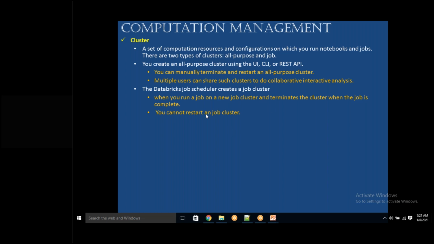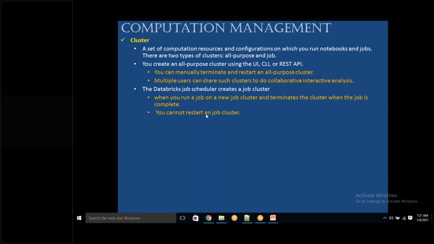But if you select job cluster, every 15 minutes it is going to create a new cluster, and creating a new cluster will take 5 minutes. In 15 minutes, 5 minutes will be wasted for creating the cluster, and it will just run your job and terminate. A lot of clusters will be created and terminated, which will increase the cost again.